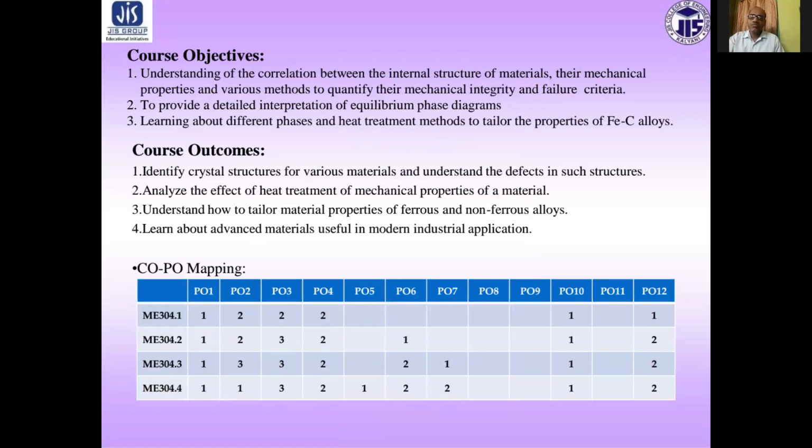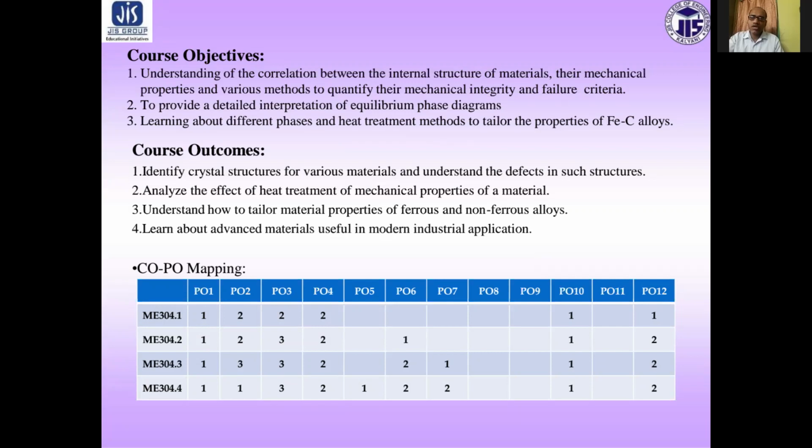The course objective of this paper is to understand the correlation between the internal structure of material, their mechanical properties, and various methods to quantify their mechanical integrity and failure criteria. Second, to provide a detailed interpretation of equilibrium phase diagram. Number 3, learning about different phases and heat treatment method to tailor the properties of Fe3C alloy.